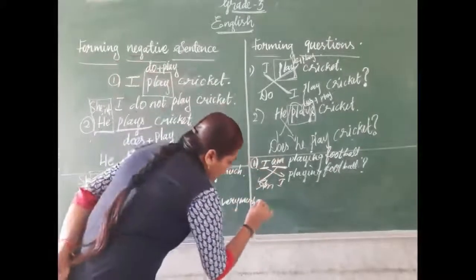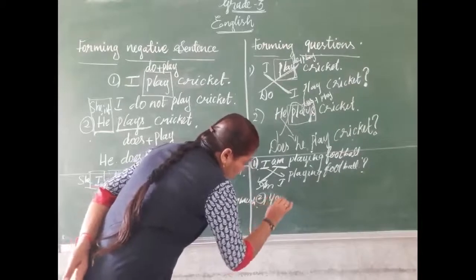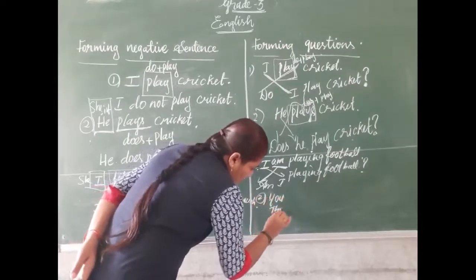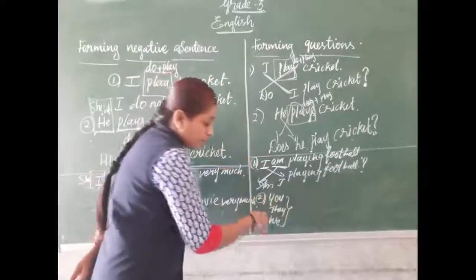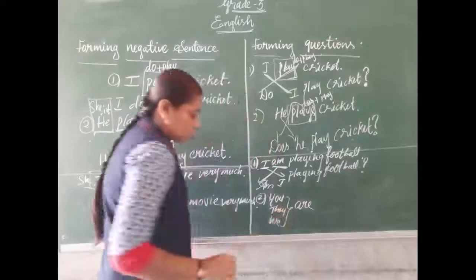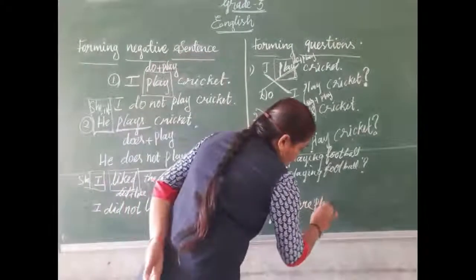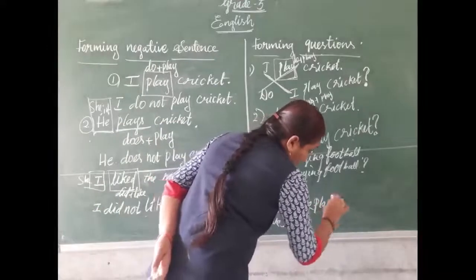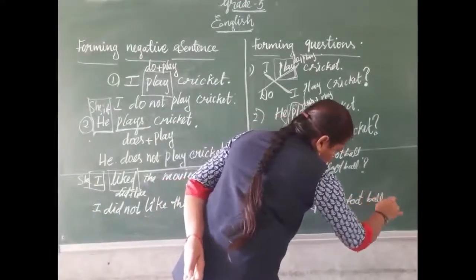Next, if the sentence is you are, they are, we are. What helping verb will come here? Are. They are playing football. Okay?